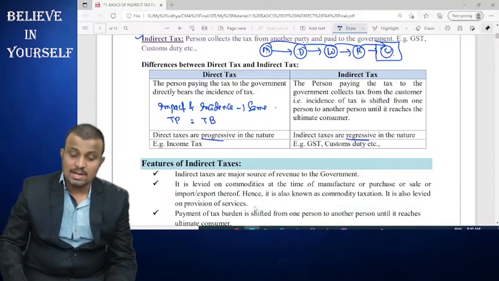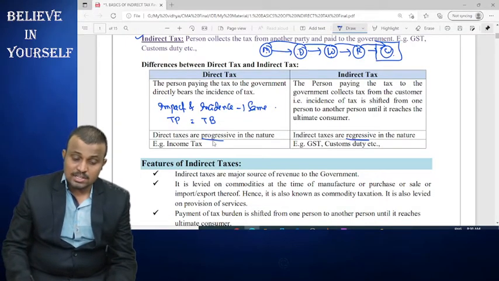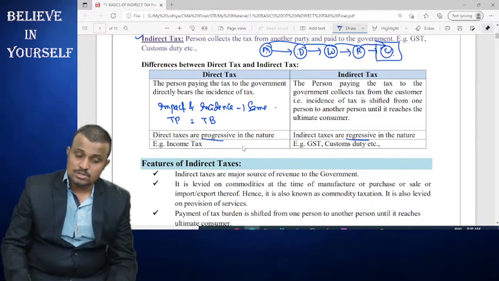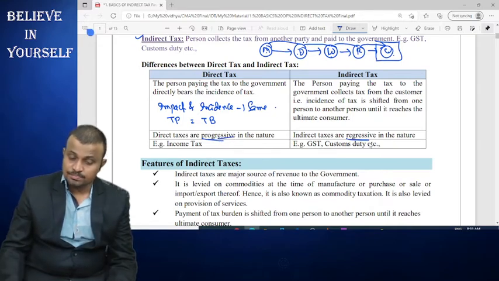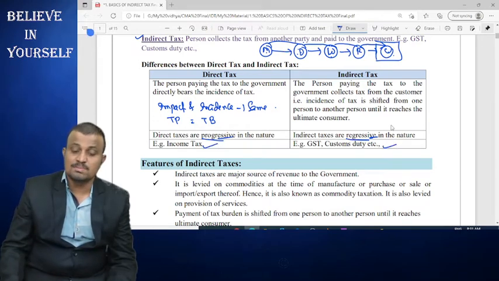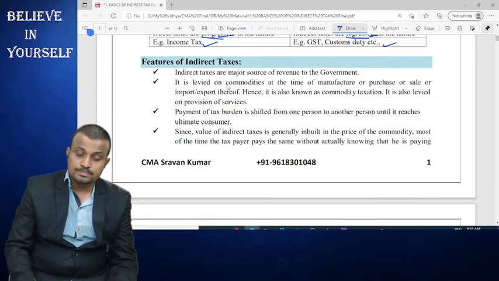So that is what is meant by ability to pay. If the ability to pay the tax is considered, then those taxes are progressive in nature. Otherwise, those are regressive in nature. So direct taxes are progressive in nature, and indirect taxes are regressive in nature. Then the best example for direct tax is income tax, and for indirect tax, GST and customs duty.